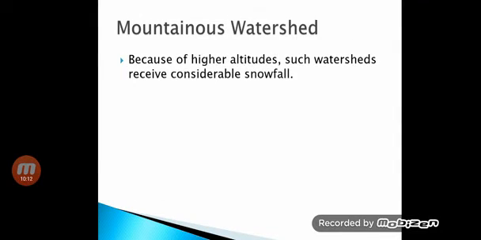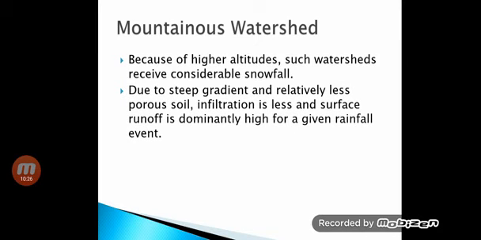Next is the mountainous watershed, which consists of high altitude regions. Because of these high altitudes, such watersheds will receive a considerable amount of snowfall. These watersheds comprise very steep slopes or steep gradients and relatively porous soils. Due to these steep slopes, there is less infiltration and the surface runoff is dominantly high.